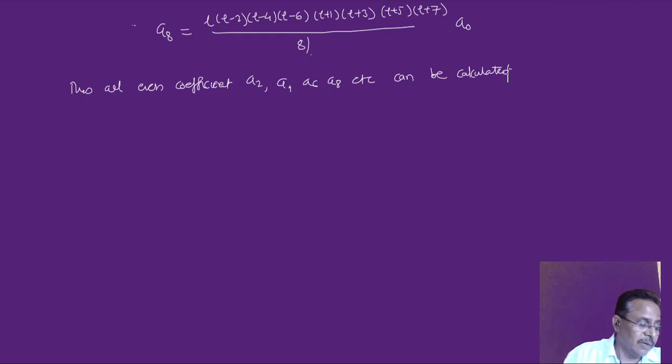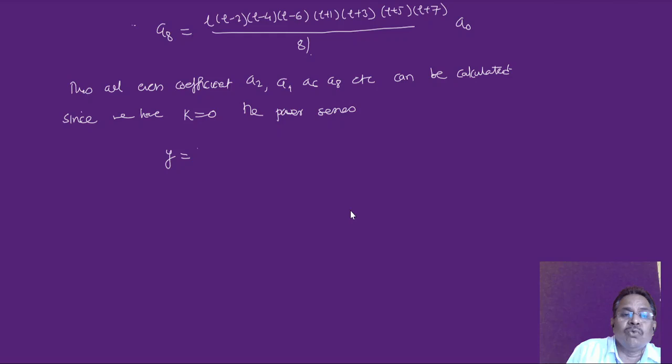Okay. Therefore, now let's come to the power series. Since in this case k is equal to 0, we have taken the power series y is equal to summation over n equal to 0 to infinity an times x raised to n plus k.